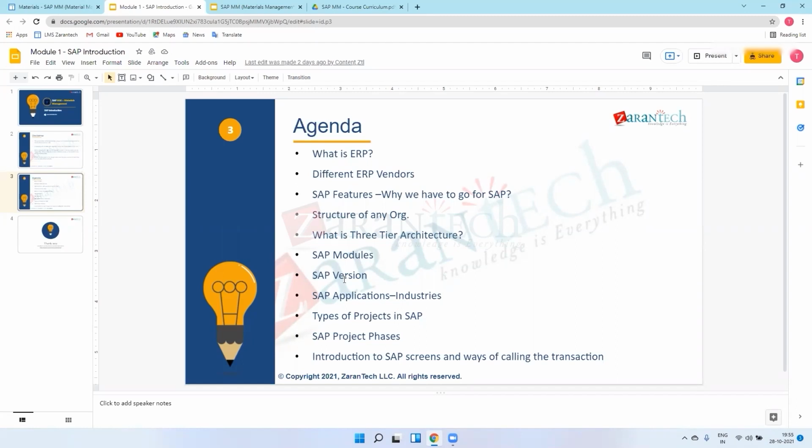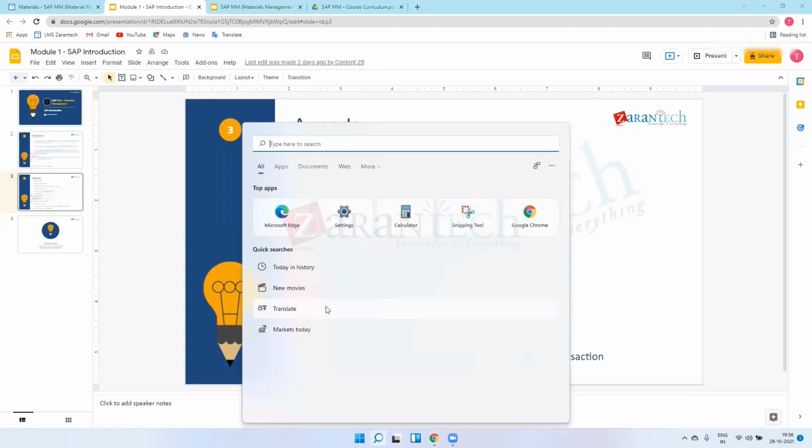After this 6.0, there is package 7 as well. So currently some businesses are using 6.0 and some businesses are upgrading their 6.0 to package 7, meaning there are packages as well. So package 1, package 2 in 6.0. Okay, so I'll open one notepad as well to explain to you.